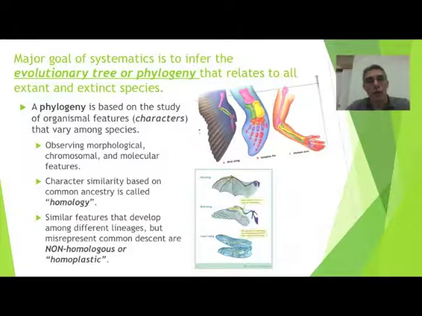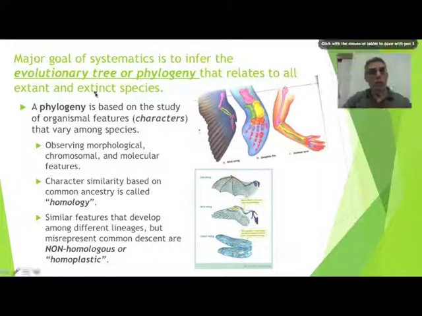And he was also responsible for coming up with the way that we would actually name an organism or name a species. And he came up with that particular method, and it was called binomial nomenclature. All right? And so that's a little bit of a review of what we had looked at in screencast number 1 for Chapter 10. In this screencast, we will be looking at the area of systematics.